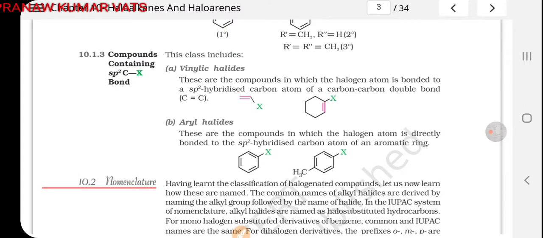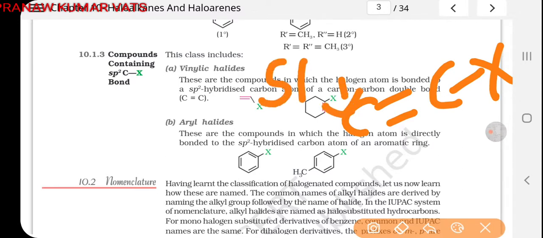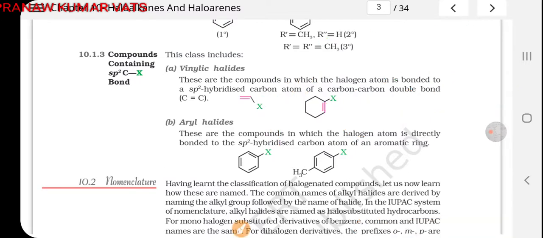Vinylic halides are those halides in which the halogen is attached specifically to a C double bond C, meaning an sp2 hybridized carbon atom. If this configuration is there, you can see this carbon is sp2 hybridized and this carbon is also sp2 hybridized, and with this, a halogen atom is attached. If this configuration is there, then it is called vinylic halide.